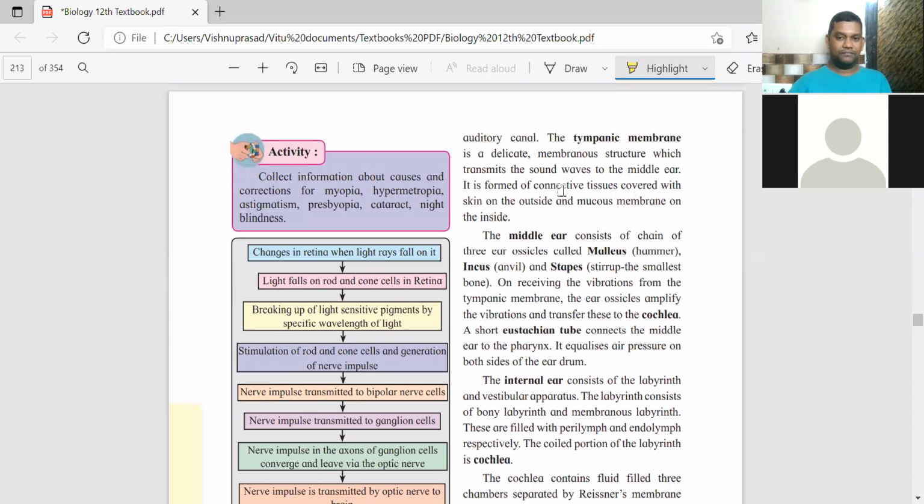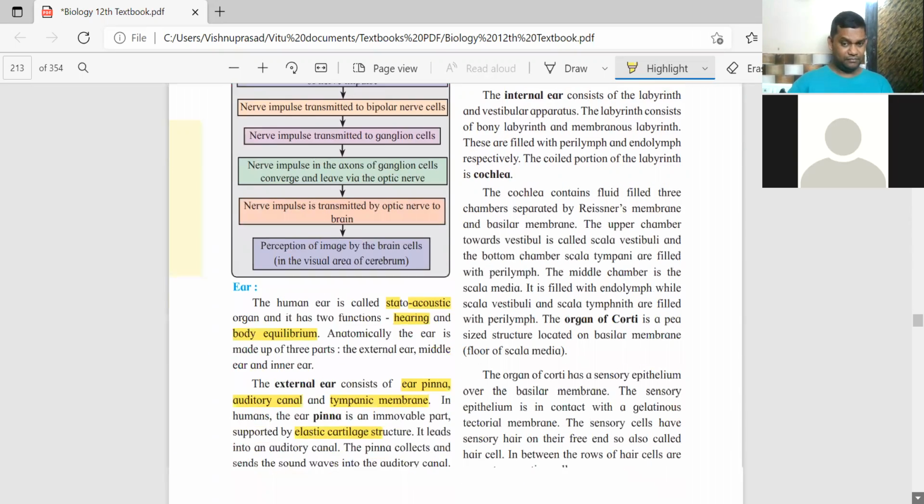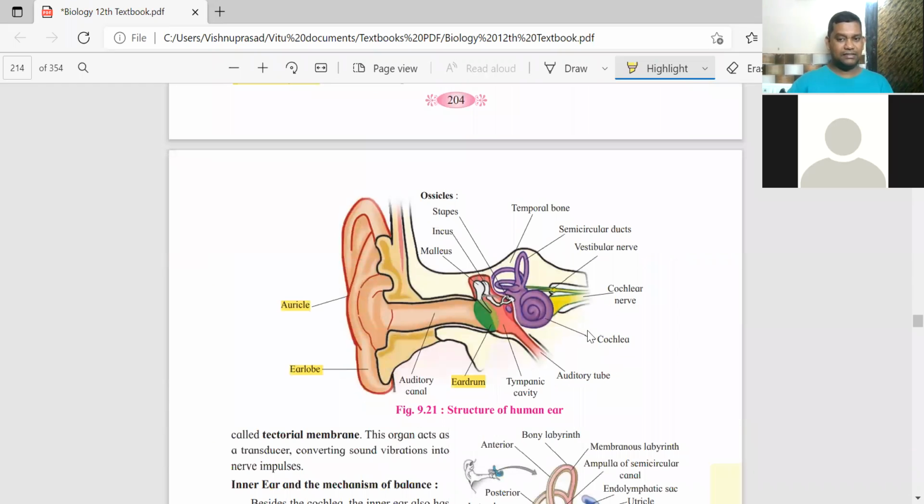Coming to the eardrum, it is also called the tympanic membrane. Remember that. Now coming to the middle ear. In the middle ear, 3 ear ossicles are present. Ossicles means tiny bones. So there are tiny bones, small bones present in the middle ear, labeled as the malleus, the incus and the stapes.